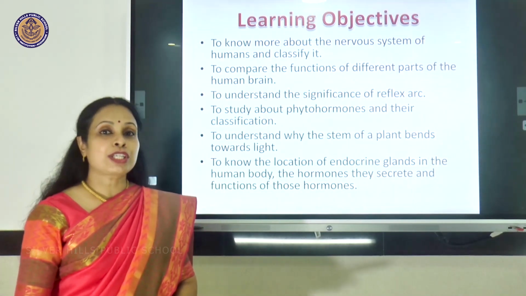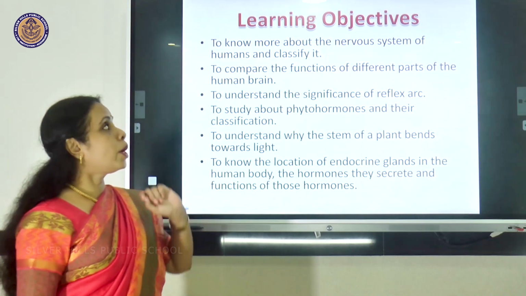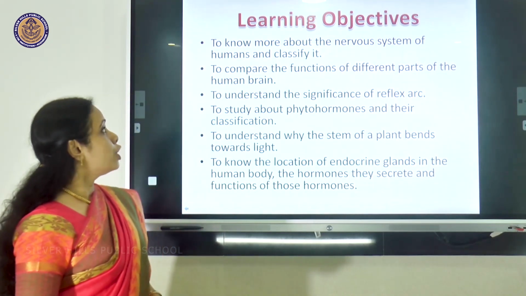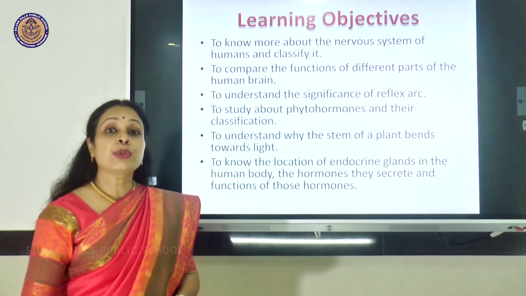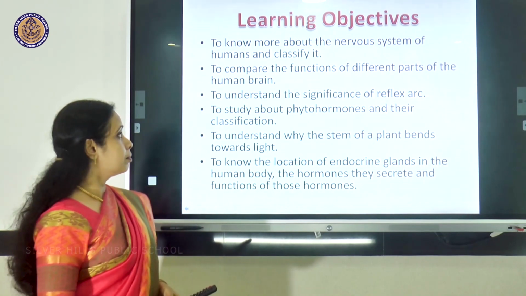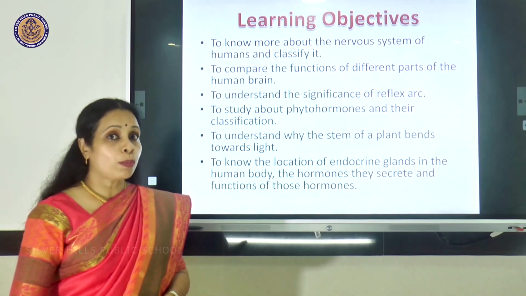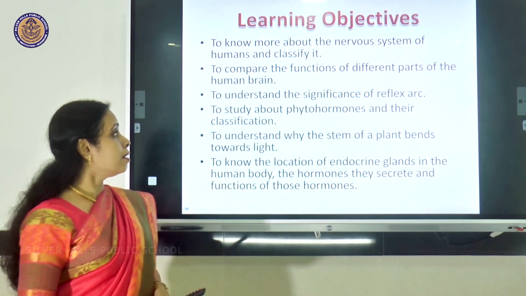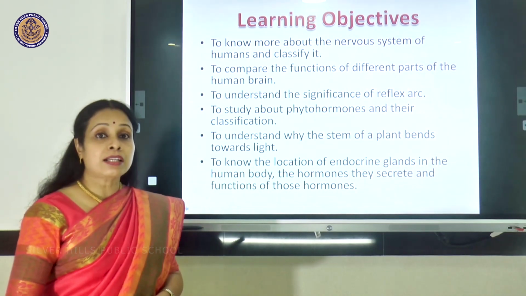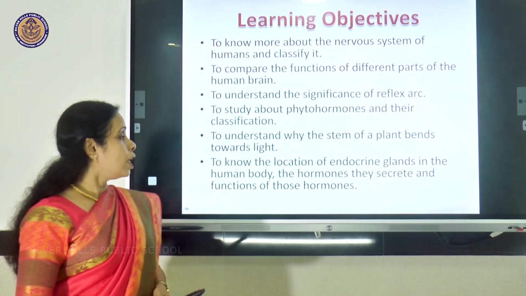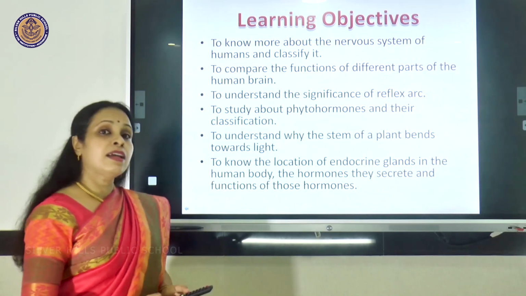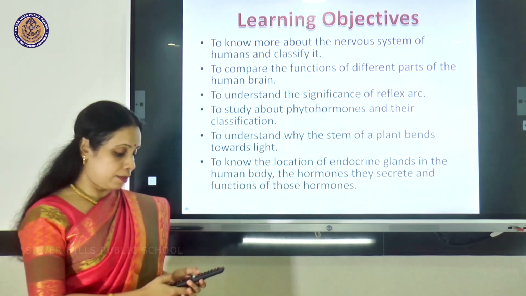So today's learning objectives are to know more about the nervous system of humans and to classify the nervous system, to compare the functions of different parts of the human brain, to understand the significance of reflex arc, to study about phytohormones, which are plant hormones, and their classification, to understand why the stem of a plant bends towards light, to know the location of endocrine glands in the human body, the hormones they secrete, and functions of those hormones.